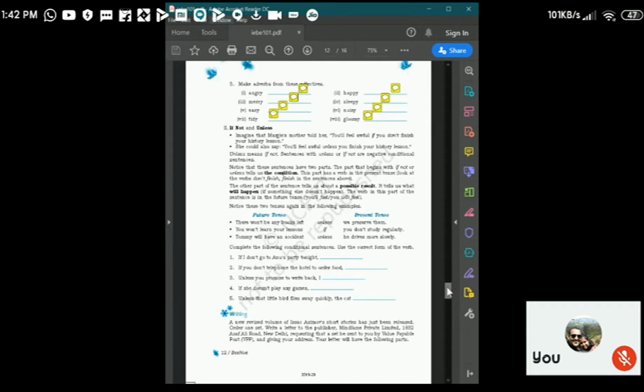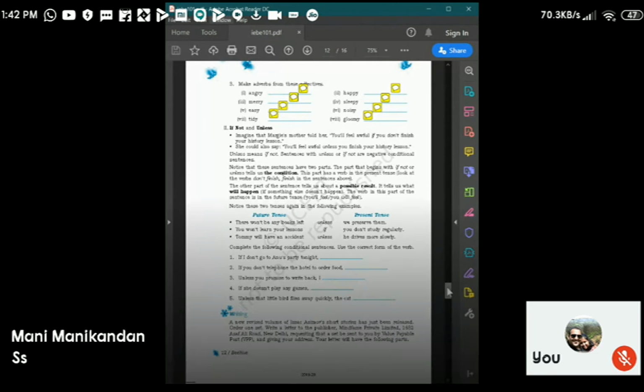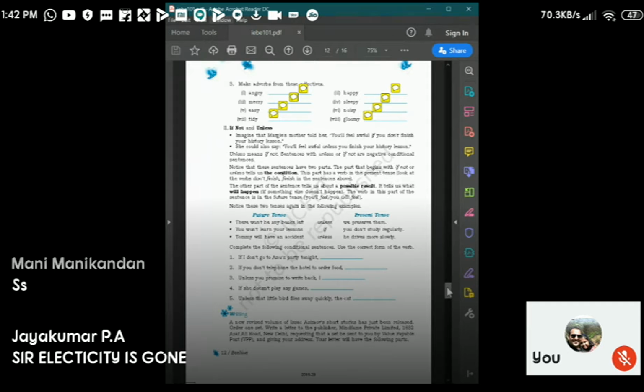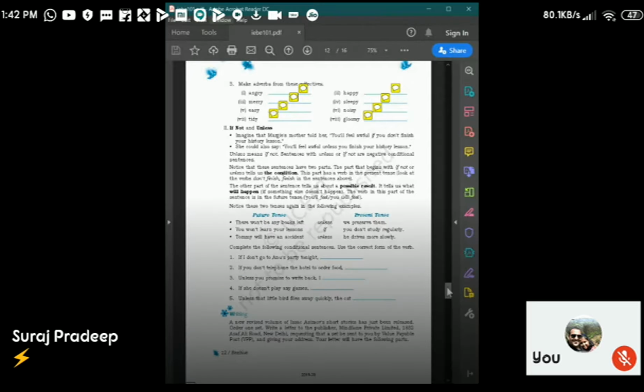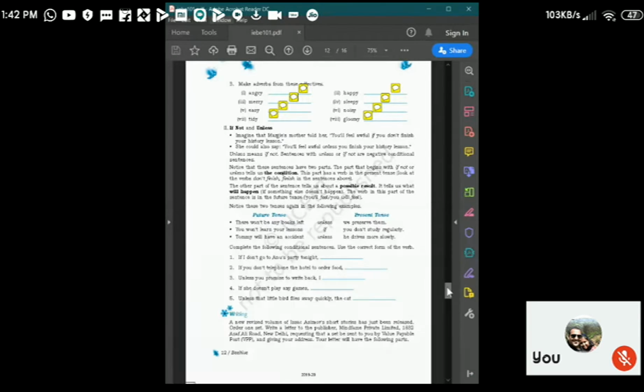Conditional negative sentences are these things. Unless and if not, when they come, these are called negative conditional sentences. Don't worry, it will come. Notice that these sentences have two parts. There will be a condition. If something happens, then only the other thing can happen. That is what we call conditional sentences.